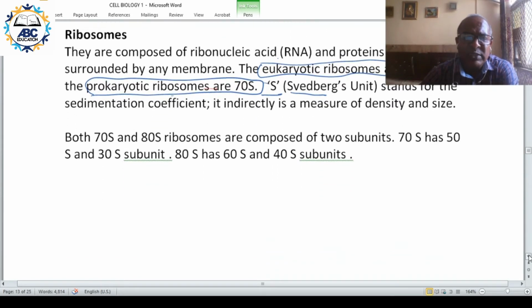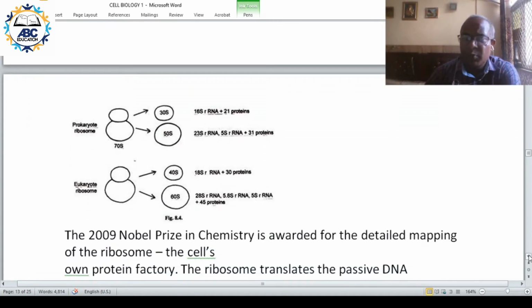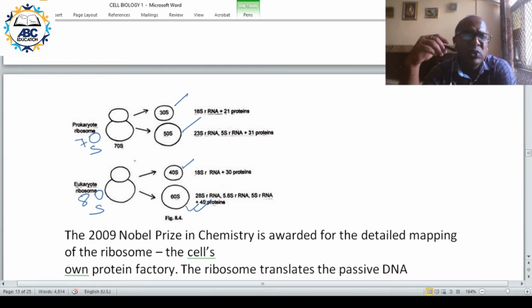Now if we go into the 70S and 80S ribosome, take a look over here. Prokaryote 70S, and this is 80S. 70S has two components, 30S and 50S. This is not math, this is sedimentation. And 80S has two subcomponents, 40S and 60S. These two components, the smaller unit and the larger unit, can be separate and they join with each other at the time of protein synthesis.